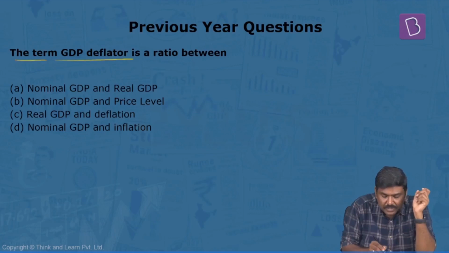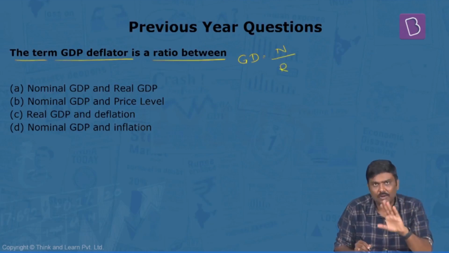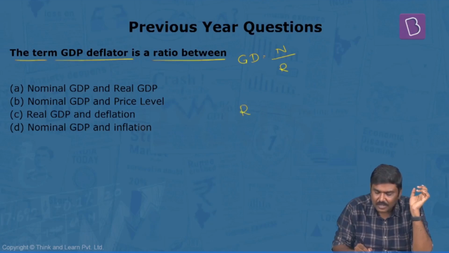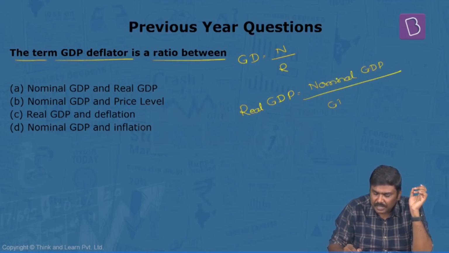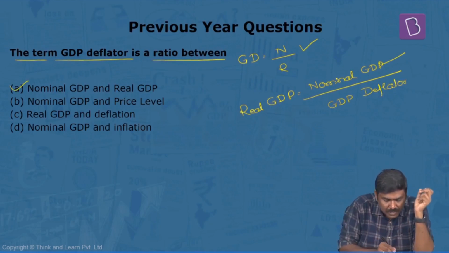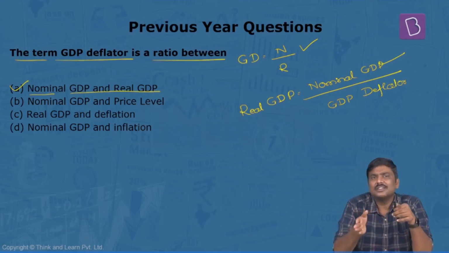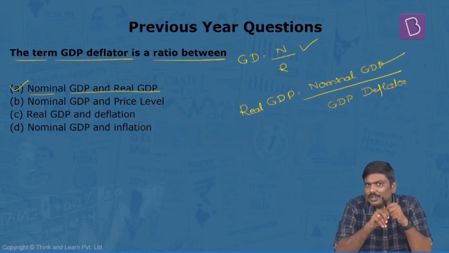The term GDP deflator is a ratio between, we have seen this, nominal GDP divided by real GDP. And already I've mentioned this, you can write it in this form as well: real GDP is equal to nominal GDP divided by GDP deflator. Either this or this, both are one and the same. So the right option will be option A, nominal GDP and real GDP. These are the questions which have been asked in earlier years with respect to this module. So this is the end of the discussion on national income aggregates for you.